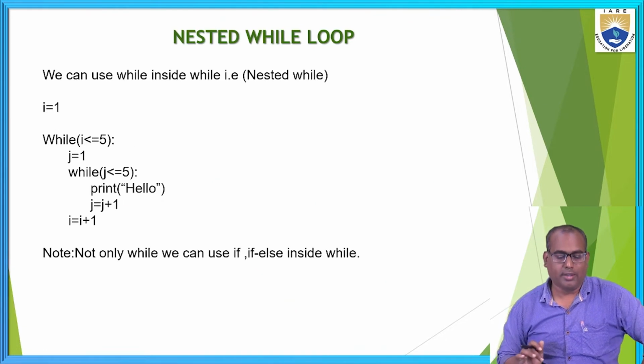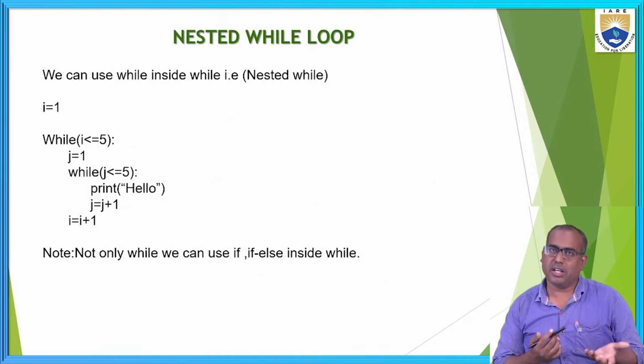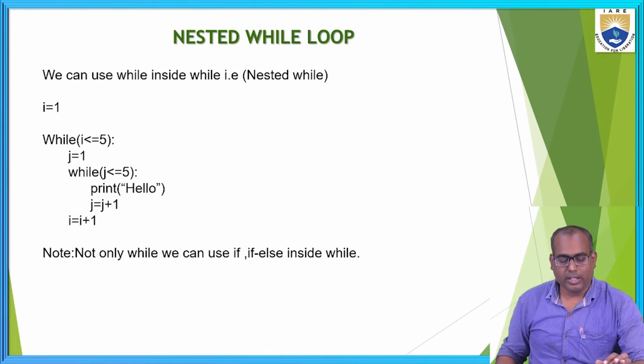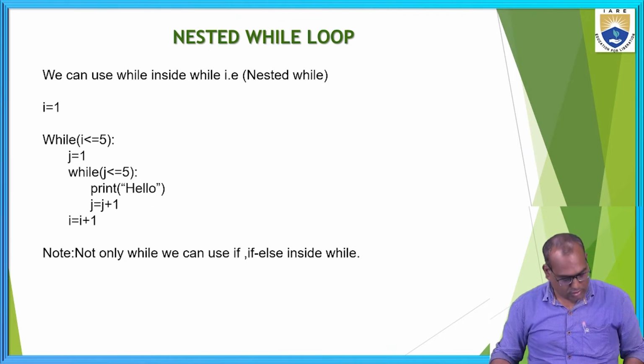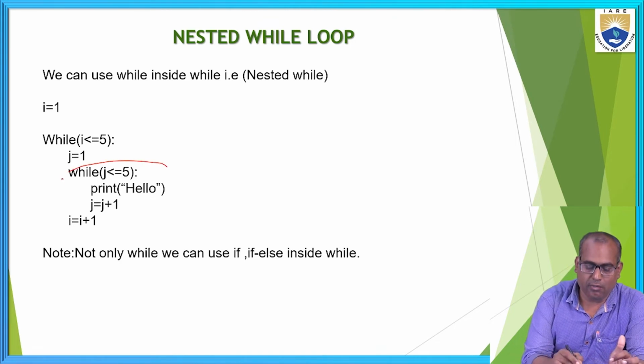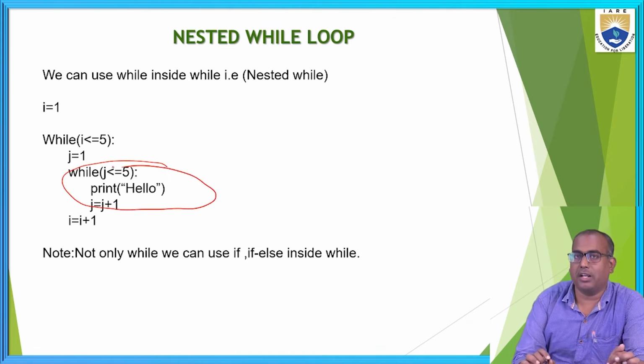Can we use a while inside a while? We can. Let's see. Here I am using a while inside a while. If you see, I is equal to 1, I less than or equal to 5. Inside the while, again I am using another while.